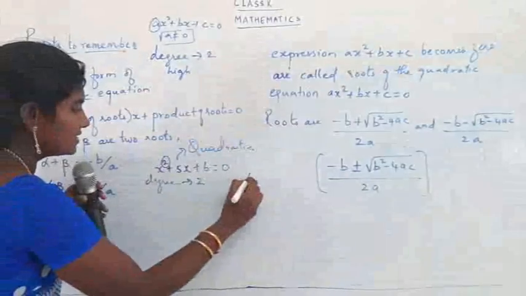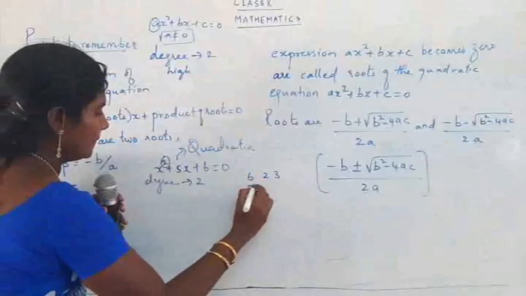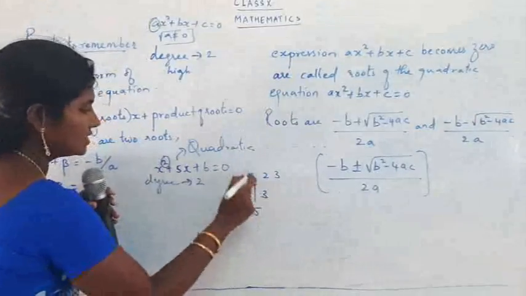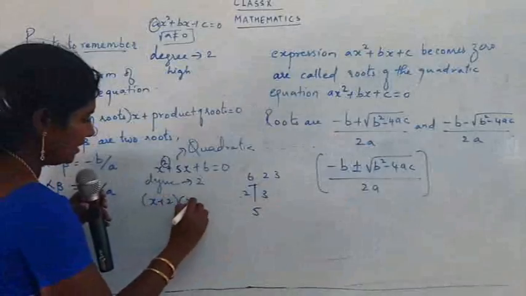So what is the factor? For 6, the factors are 2 and 3. 2 plus 3 gives us 5. 2 threes are 6, and 2 plus 3 is 5. So what do you get? x plus 2 and x plus 3.